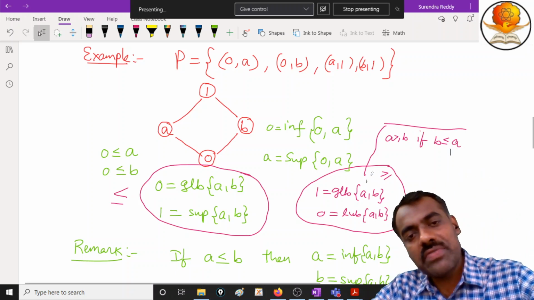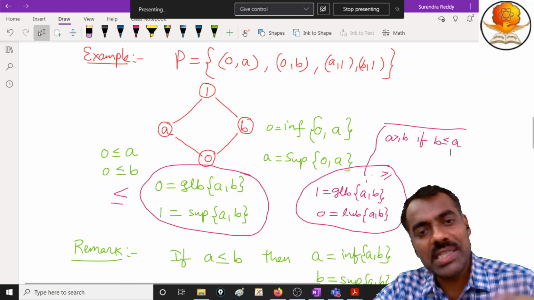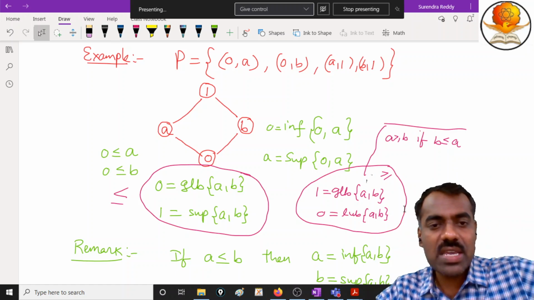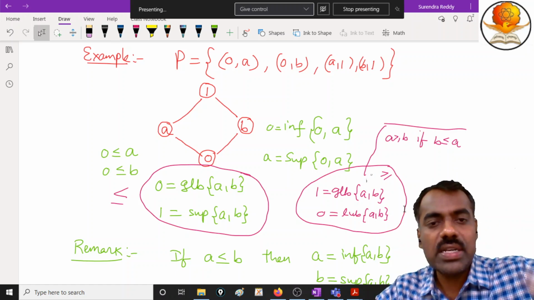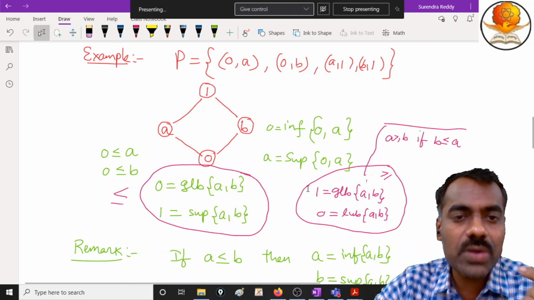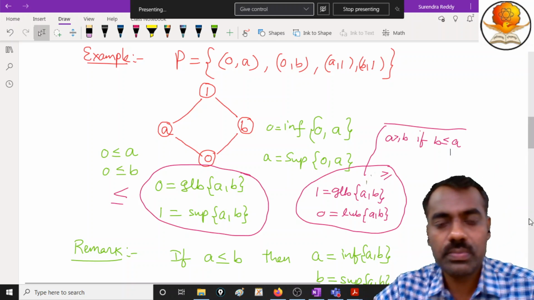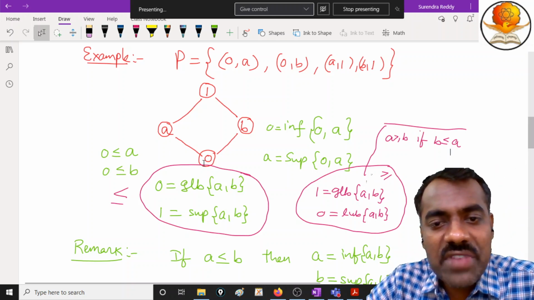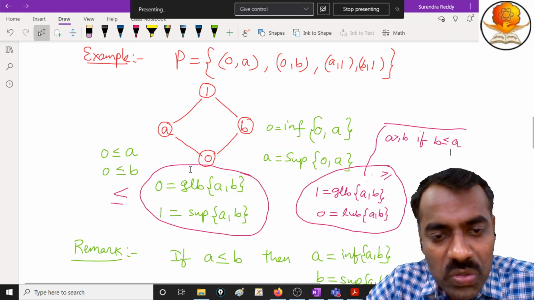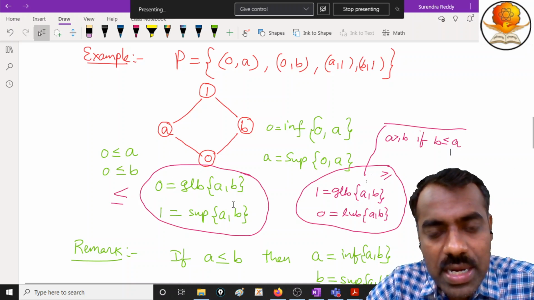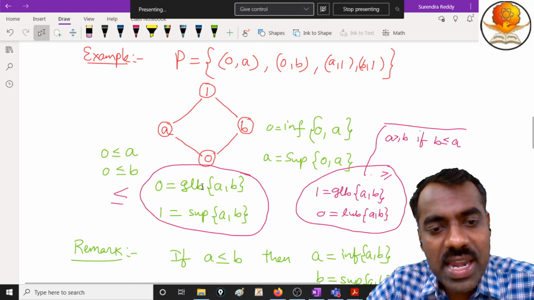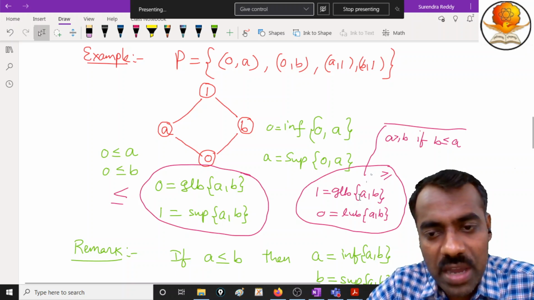So whatever relation we have, if you replace it, you will get the dual. Just like you invert this picture as a mirror shape, whatever you visualize, that is called the dual. Are you following? So what is the advantage of this? If you already know the infimum of two elements, then in the dual you know the supremum.